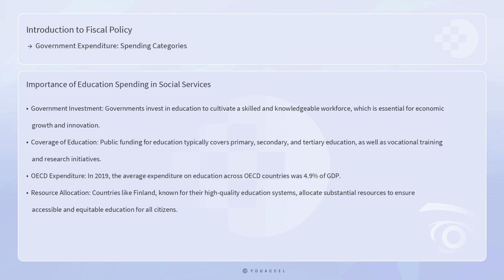Education spending is also a vital aspect of social services expenditure. Governments invest in education to cultivate a skilled and knowledgeable workforce, which is essential for economic growth and innovation. Public funding for education typically covers primary, secondary, and tertiary education, as well as vocational training and research initiatives. In 2019, the average expenditure on education across OECD countries was 4.9% of GDP. Countries like Finland, known for their high-quality education systems, allocate substantial resources to ensure accessible and equitable education for all citizens.